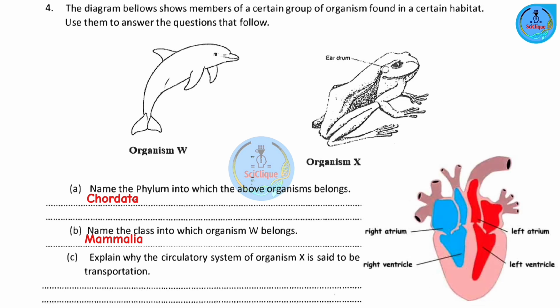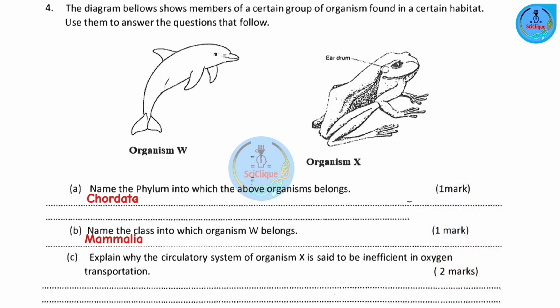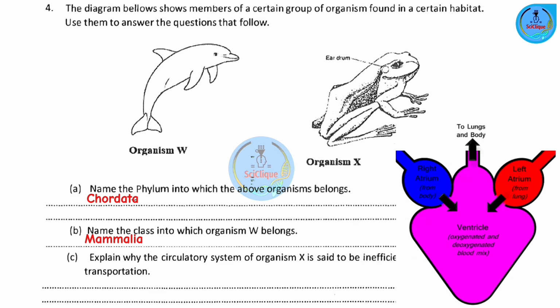Now, when it comes to mammals and birds, we have a 4-chambered heart. So, 2 atria at the top and 2 ventricles at the bottom, where you're going to have oxygenated blood and deoxygenated blood completely separated. No mixing of these 2 types of blood. Now, when it comes to amphibians, such as the frog, they have a 3-chambered heart, which consists of 2 atria and 1 ventricle. So the right atrium receives deoxygenated blood from the body, while the left atrium receives oxygenated blood from the lungs and the skin.